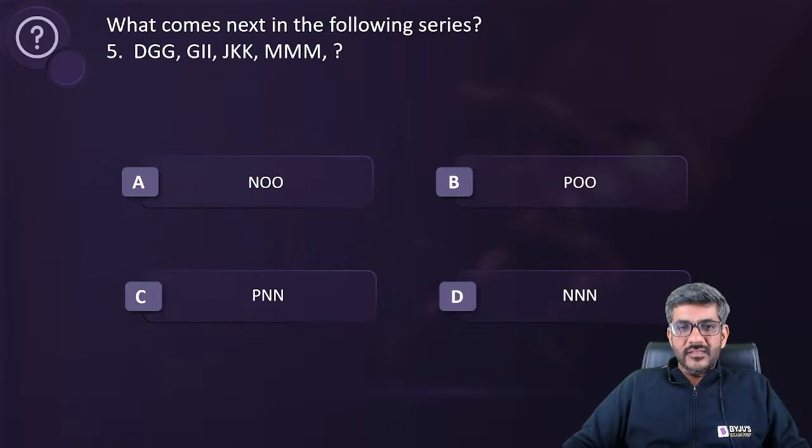What comes next in the following series? So Tanya Sharma has answered. The answer is slightly funny, I would say. Shantanu has answered. Riya has answered. Akshay has answered. Shilpa has answered.